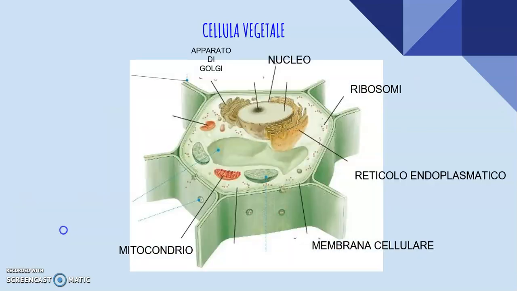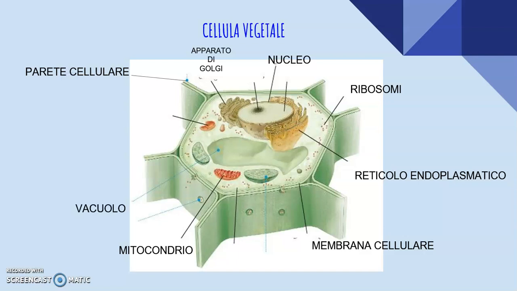The plant cell. The plants live in a different way from the animals, so their cells present some differences. Some organelles are absent, some others are similar to those of the animals. Others carry out different functions. We have the cell wall, a strong protective coating external to the cell membrane, formed by cellulose, a substance that gives strength to the plant cell. The cellulose is used by man to produce paper and other textile fibers.